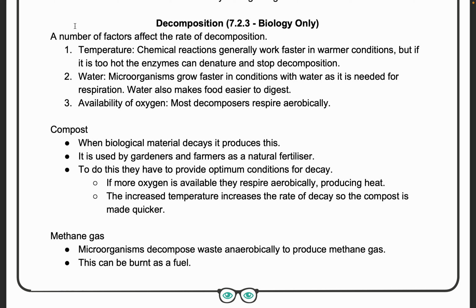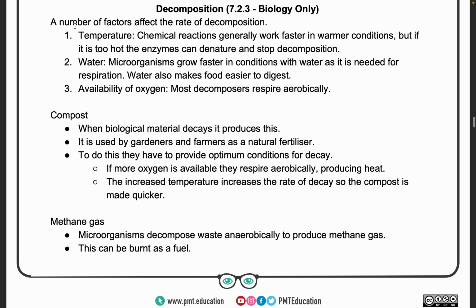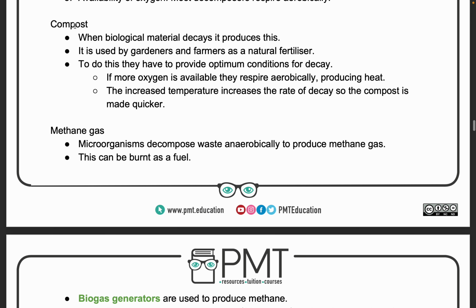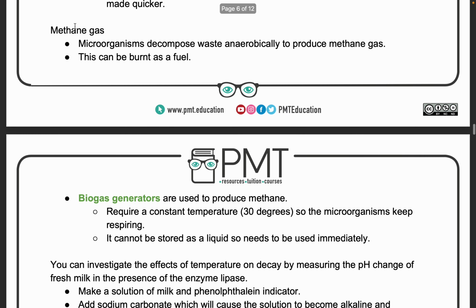Okay, the increased temperature increases the rate of decay, so the compost is made quicker. If you have good temperature in summer season, you get good compost, you know that. And methane gas: microorganisms decompose waste anaerobically, producing methane gas, and this can be burnt as a fuel.